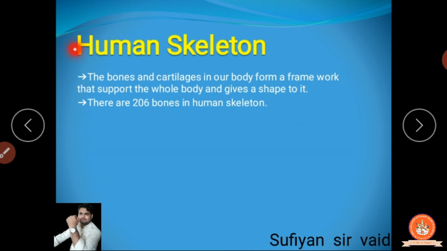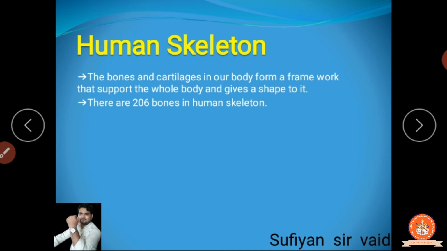Now let's study the human skeleton. What is that? The bone and the cartilage. We know very well that cartilage is like the ear type of bone. The bone and cartilage in our body form a framework, which means a shape. A framework that supports the whole body and gives the shape. Particularly, the bones and cartilage support our muscles to give a particular structure. We have 206 bones in a human skeleton.